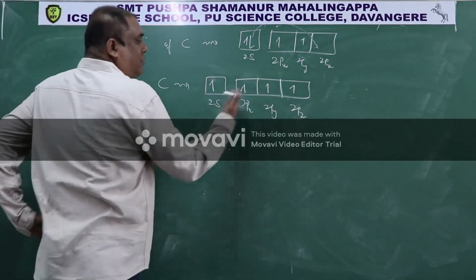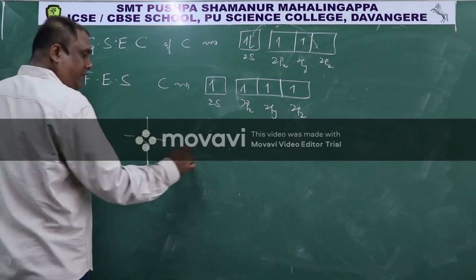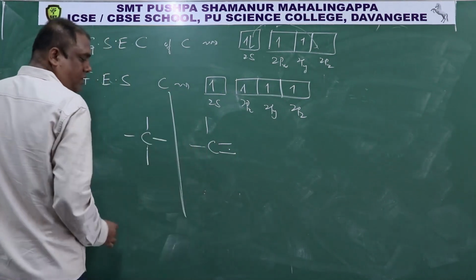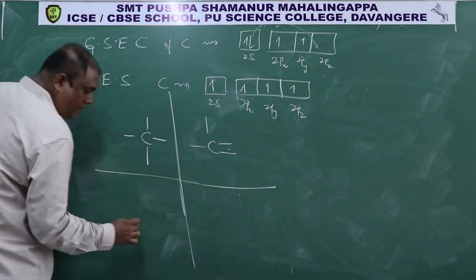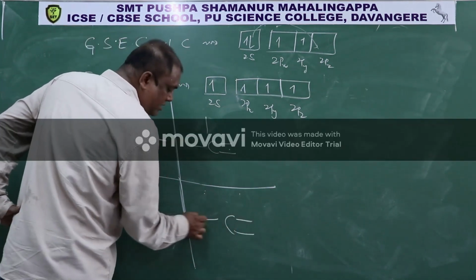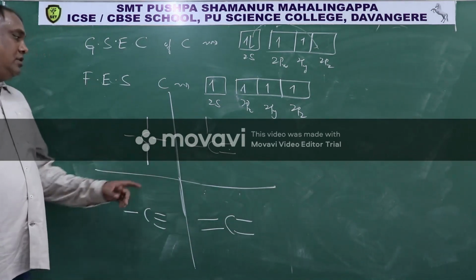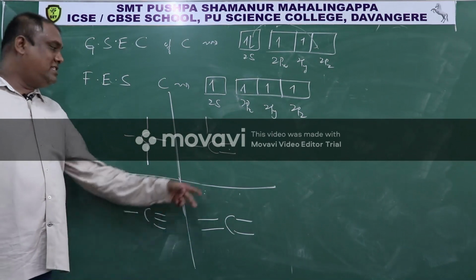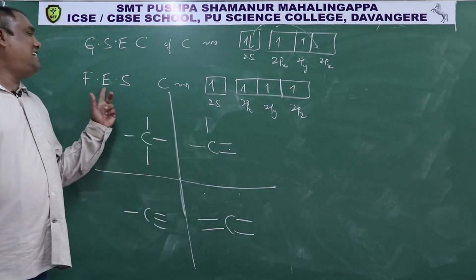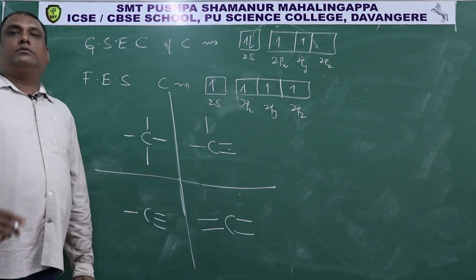So when carbon uses this configuration, it can make 4 bonds like this: 4 single bonds, or a double bond and 2 single bonds, this is another one. Then a triple bond and a single bond, this is another one, or 2 double bonds. So in the majority of organic compounds, you will see this type of situation. This is called tetravalency. For that, carbon makes use of the first excited state electronic configuration. Okay?